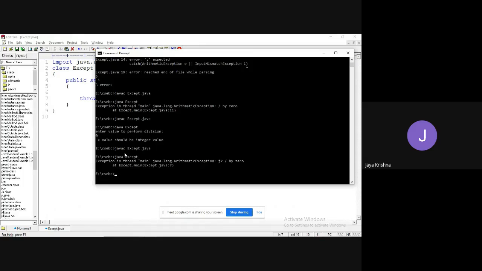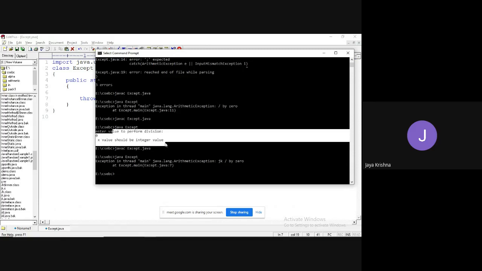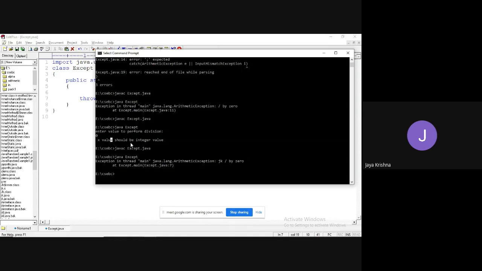What happened? Exception in thread main java.lang.ArithmeticException: JK division by 0 at Except.main, Exception.java something. So observe, in the previous example it showed its own system defined message, division by 0. Later, if you want to specifically mention something for the user, you write x value should be integer value.